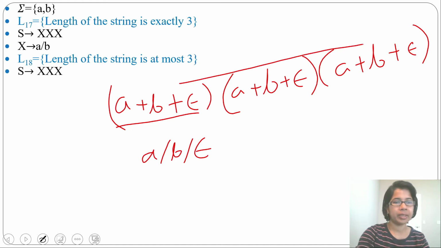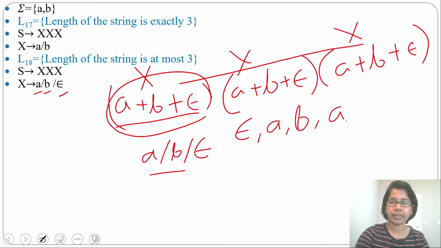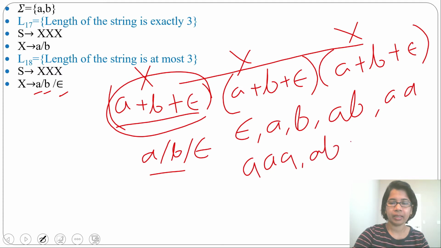So the grammar will be: from S, you can derive XXX, that is for length 3. Then from one X, you can derive a or b or epsilon. This is one X, this is another X, this is another X. Which strings can you generate? You can generate epsilon, you can generate single a, single b, you can generate aba. You can generate all strings of length 2, then you can generate all strings of length 3, a, then b, like this.